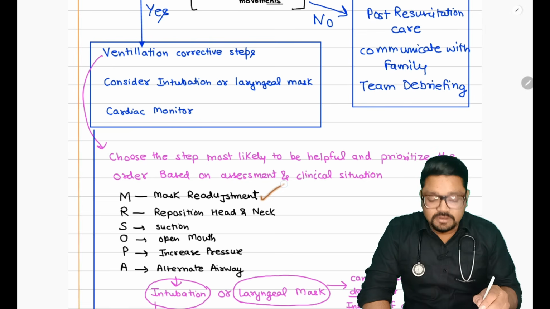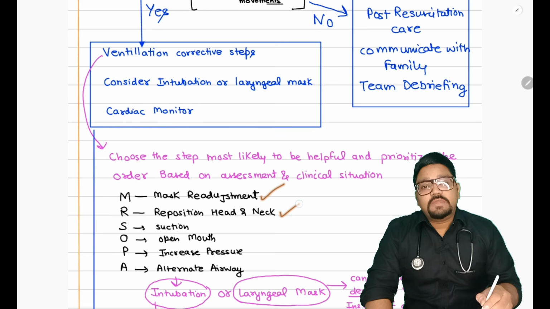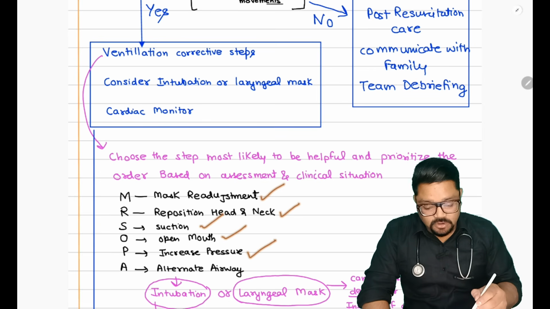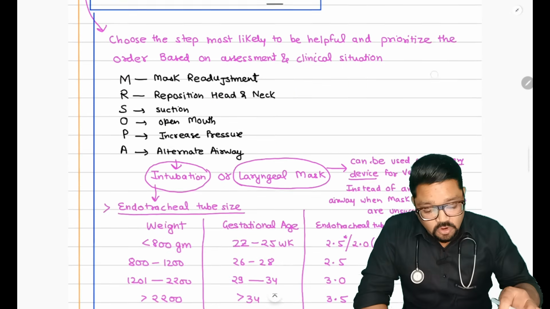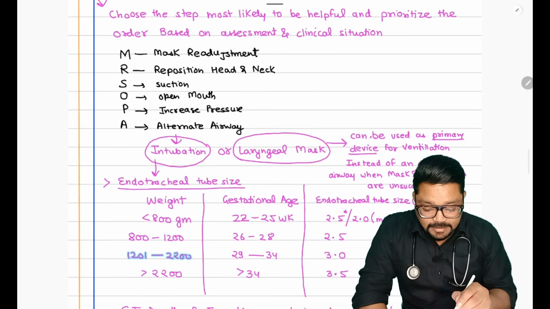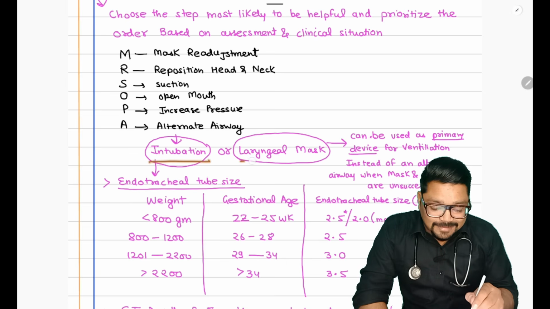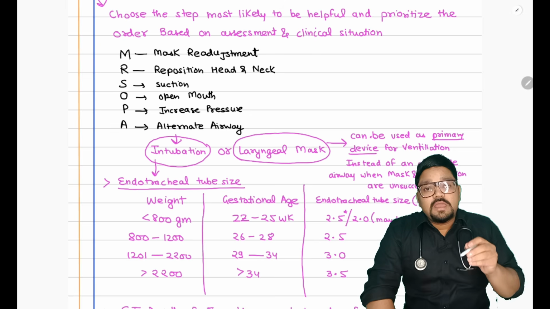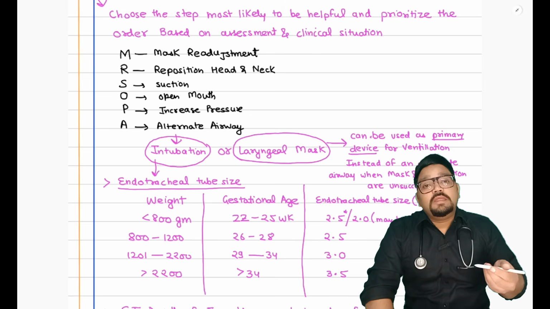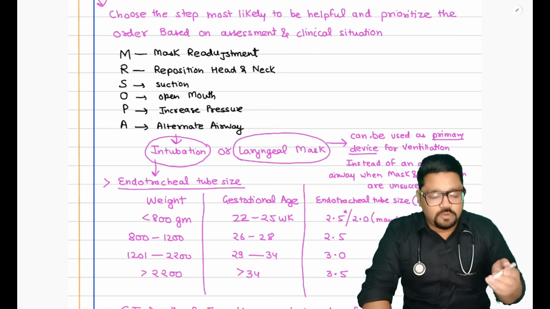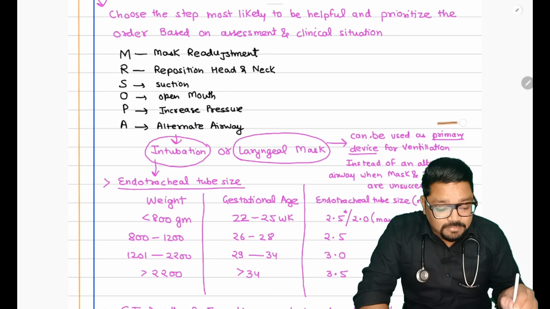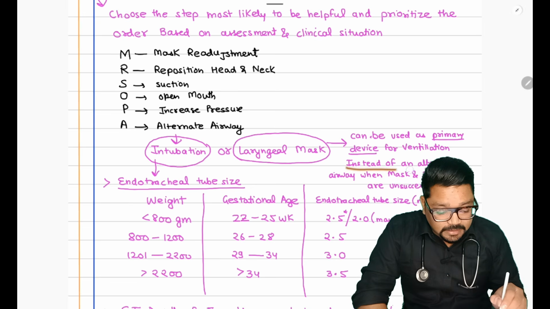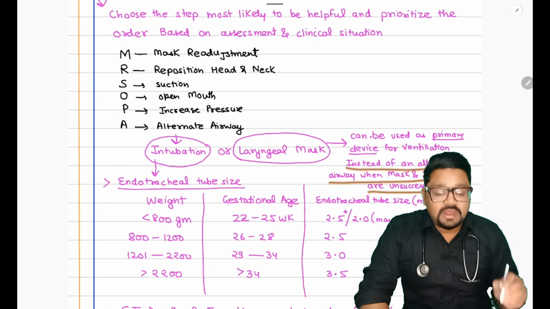So M for mask readjustment, R for repositioning of the head and neck, S for suction, O for open mouth, P for increase the pressure, and A for the alternate airway. Now there is also a change in the alternate airway. For the alternate airway, you can either intubate the child or use a laryngeal mask. Earlier the laryngeal mask was recommended when positive pressure ventilation or intubation was not feasible or successful. Now they say the laryngeal mask can be used as a primary device for ventilation, instead of an alternate airway when mask and intubation are unsuccessful.